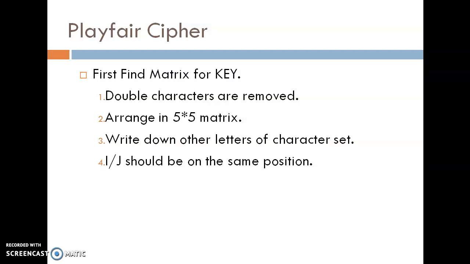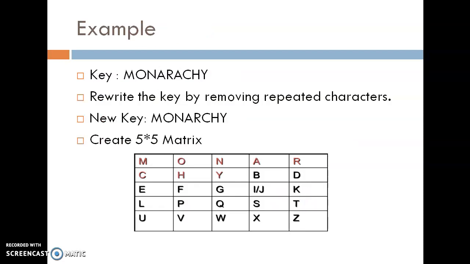Why are they on the same position? Because in the 5 by 5 matrix there are only 25 spaces available, whereas in our alphabet 26 letters are there. So if I and J are on the same position, then we can fit A to Z characters in the 5 by 5 matrix. For example, if the key is monarchy,